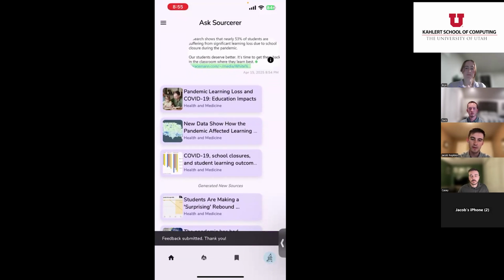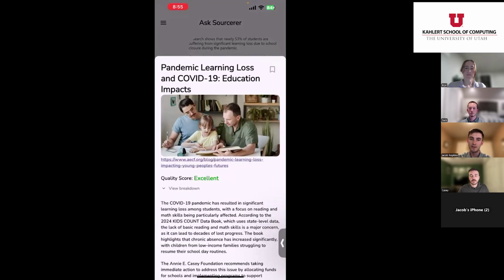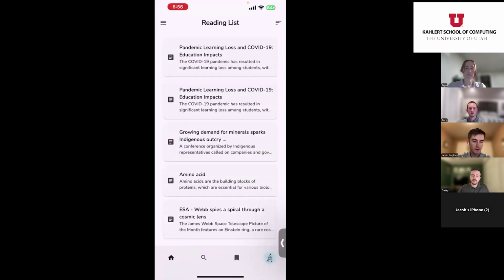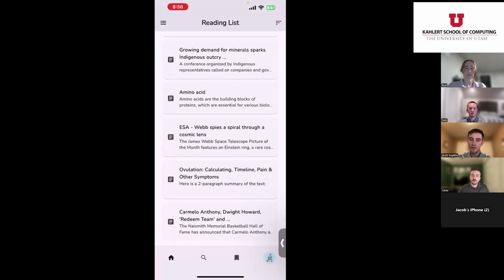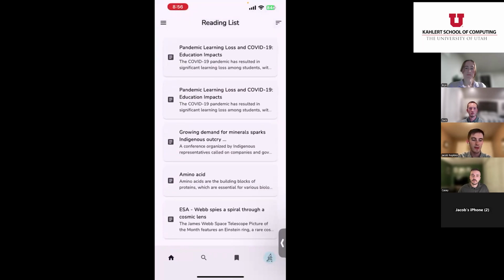Another thing the user can do is if they want to save this source for later to have on hand, they can add this to their reading list. And then if we go over and take a look at our reading list, I can see there's my source and all these other sources that I've saved previously. The user can do a few things like filter this list by when they've added it, the topic or the title of this information. But now I'm just going to move into our home pages.